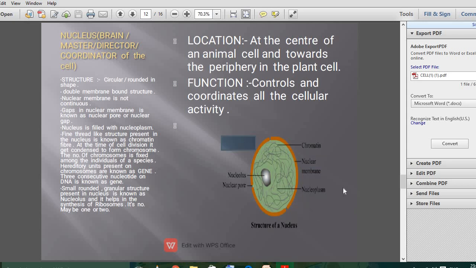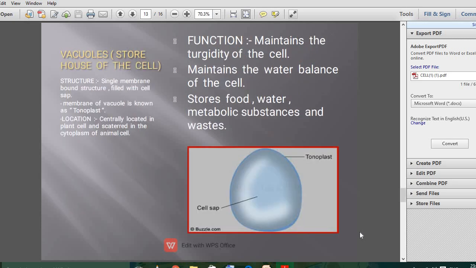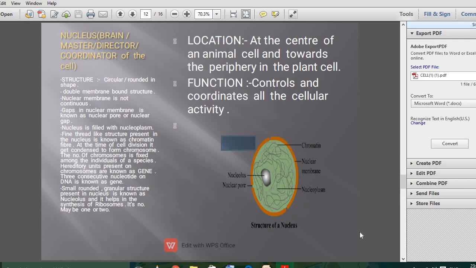So this is all about the nucleus. We will discuss the vacuole in the next class. Your homework is to write down the structure, location and function of the nucleus and draw this diagram in your copy.